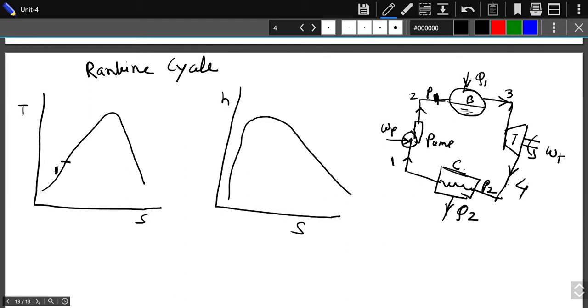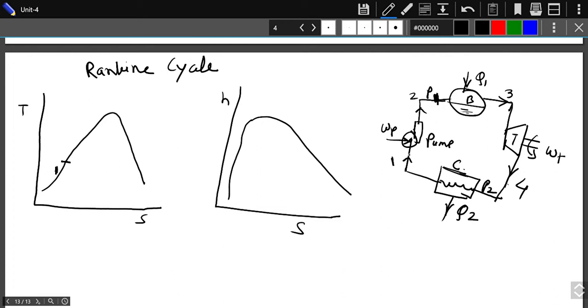It is a liquid, meaning after the condenser you will get the liquid, and that liquid is going to be compressed so that the pump work will be reduced, which is the drawback of the Carnot cycle. The Carnot cycle cannot have point 1 as a saturated liquid, or it does not have the complete liquid at the entry of the pump, but it has a mixture of liquid and vapor. That is the problem with the Carnot cycle.